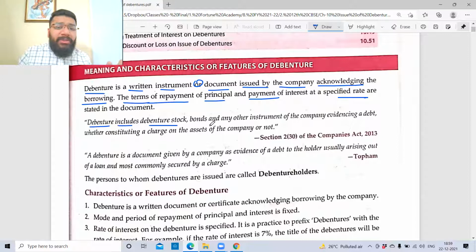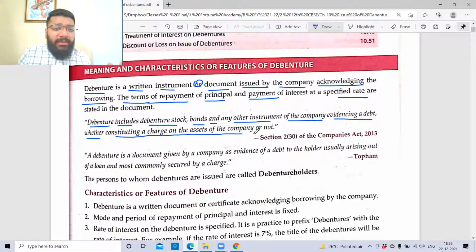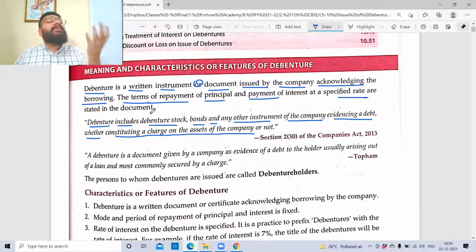Debenture includes debenture stocks, bonds, and any other instrument of the company evidencing a debt, whether constituting a charge on the assets of the company or not. What is a charge on the assets of the company? This is something which we'll discuss. But debenture will include stock. So this debenture can be given different names, such as debenture stock or debenture bond, but everything means the same.